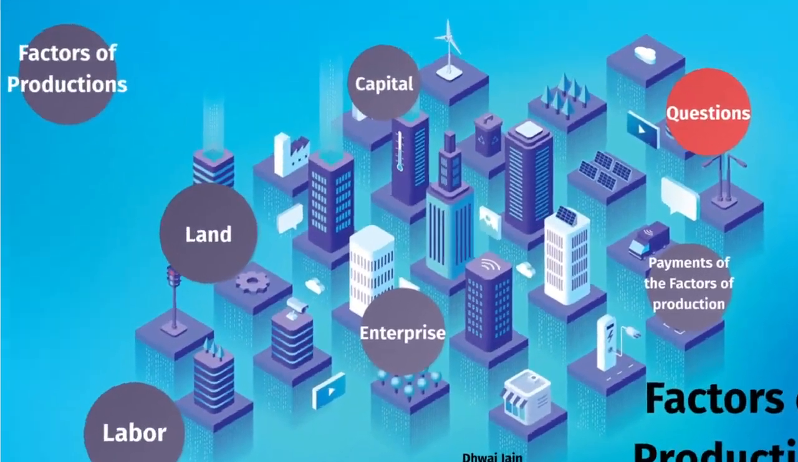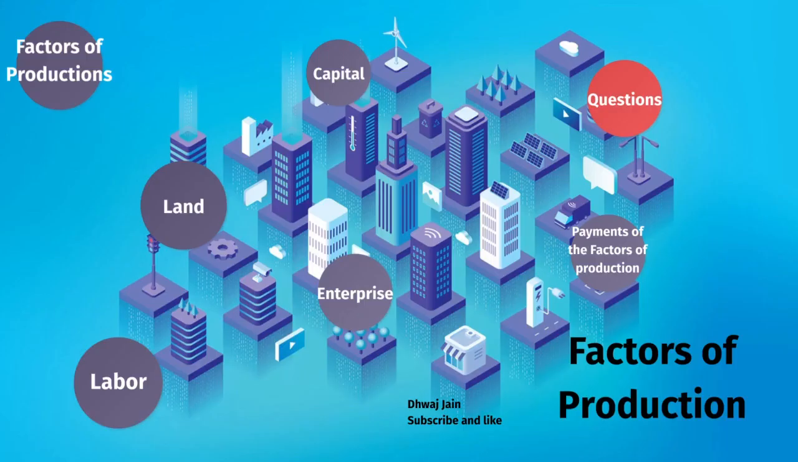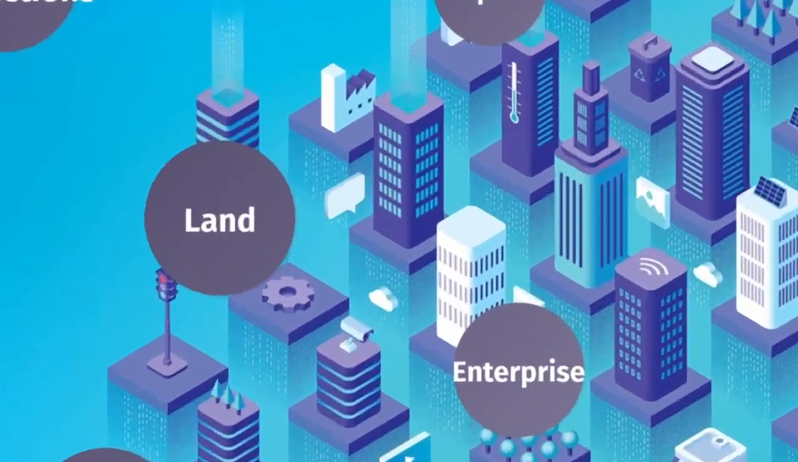So what are factors of production? Factors of production are the economic resources used to produce a good, which are land, labor, capital, and enterprise. I'm just going to use one example throughout the video, that is agriculture. So let's get started and go into detail with land.